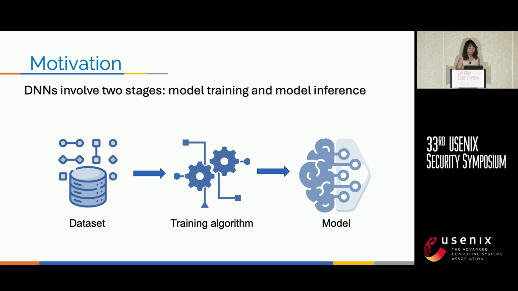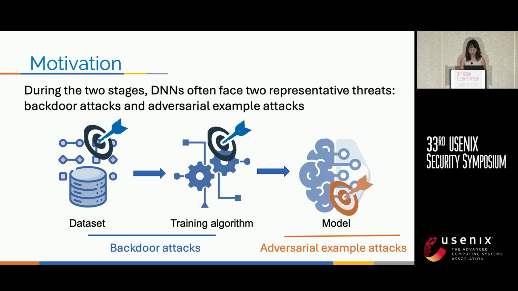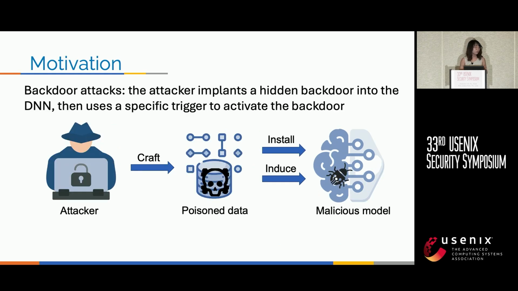Our work focuses on deep neural networks, or DNNs. As we all know, DNNs have two important stages, model training and model inference. But during these two stages, DNNs often face two well-known threats, such as backdoor attacks and adversarial attacks. Next, I will introduce these attacks.